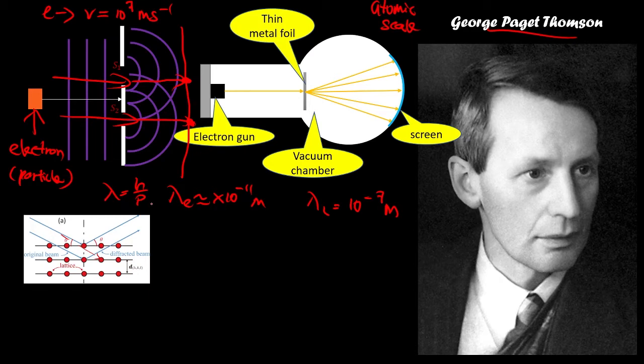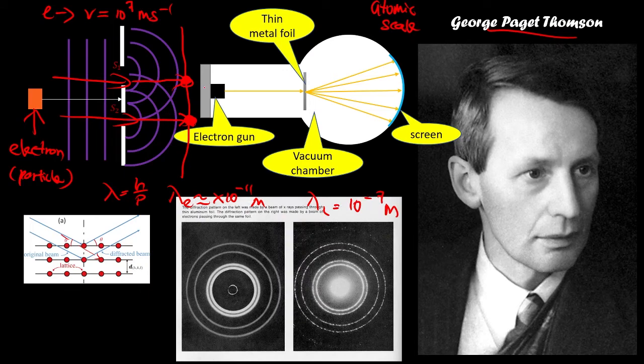The electron will be diffracted, and these two waves will have a path difference. When there is a path difference, constructive or destructive interference is formed on the screen. So instead of only two spots, which we initially predicted if the electron was just a particle, G.P. Thomson got the result that there are not two bright spots.